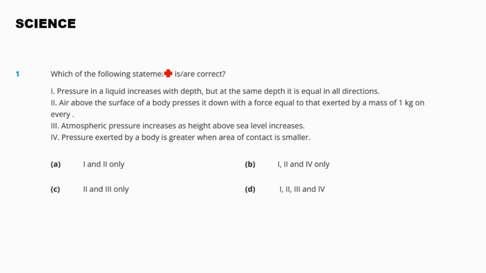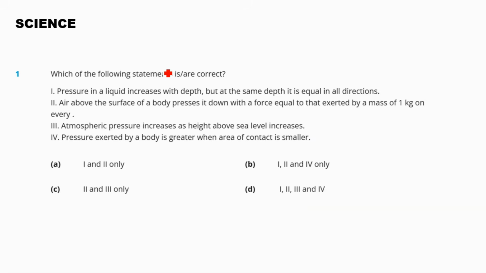The second statement: air above the surface of the body presses it down with a force equal to that exerted by a mass of 1 kg on every square centimeter. The air above any surface exerts atmospheric pressure, which corresponds to the weight of a vertical column of air above each unit area.